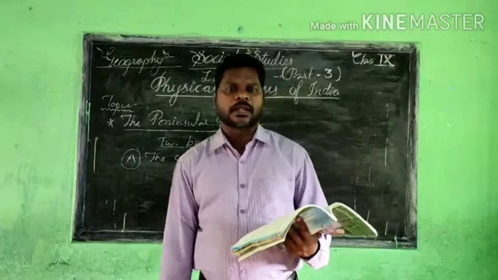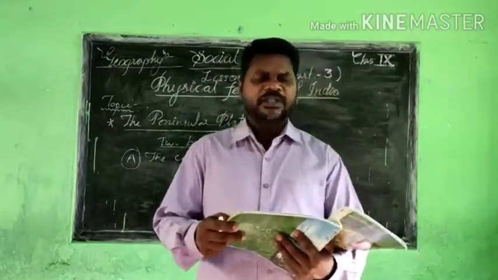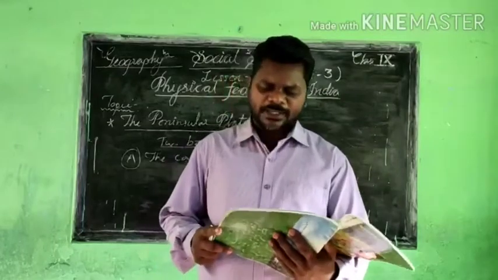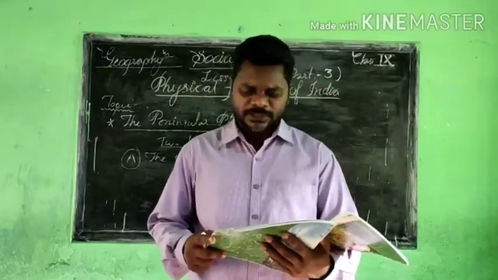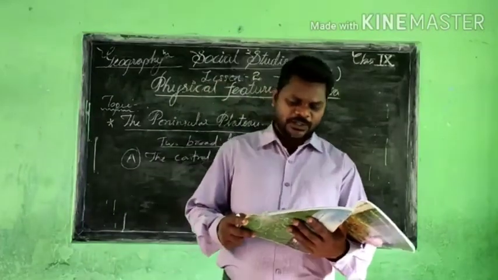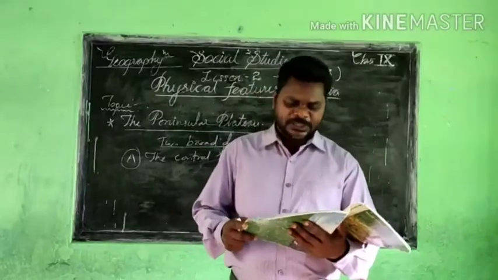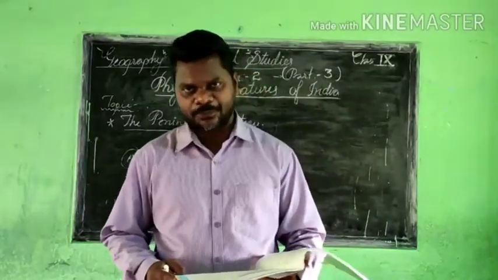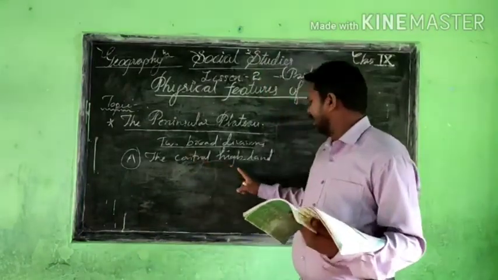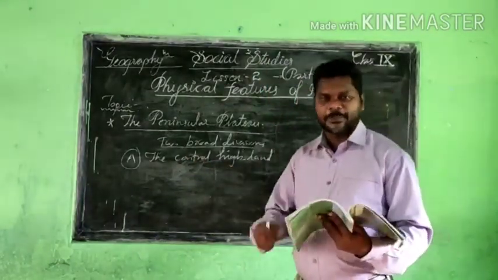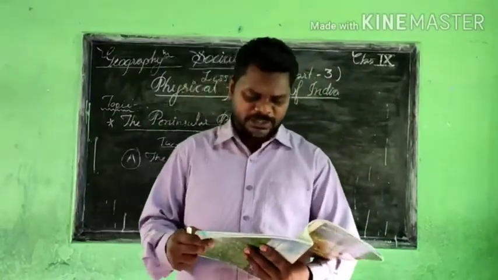The Central Highlands are bordered by the Vindhyan Range, the Satpura in the south and the Aravallis in the northwest, and further westward the extension gradually merges with the sandy and rocky deserts of Rajasthan. I am giving the location of the Central Highland like that.